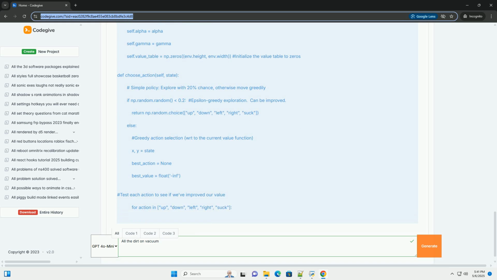7. Conclusion. This tutorial provides a comprehensive introduction to TD learning with a practical vacuum cleaner grid world example. By understanding the core concepts, experimenting with different algorithms and variations, and carefully tuning the parameters, you can apply TD learning to solve a wide range of reinforcement learning problems. Good luck cleaning up the world.